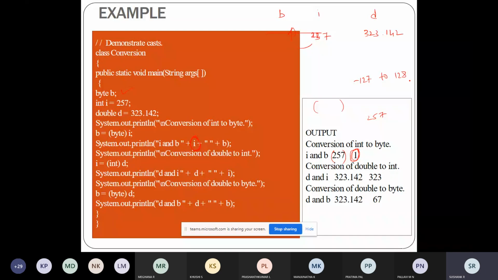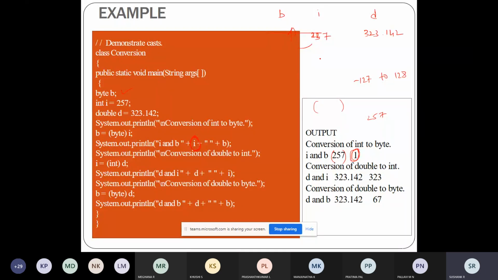into byte. So what is happening internally? The value of integer is 257, but the range of byte is only minus 127 to 128.